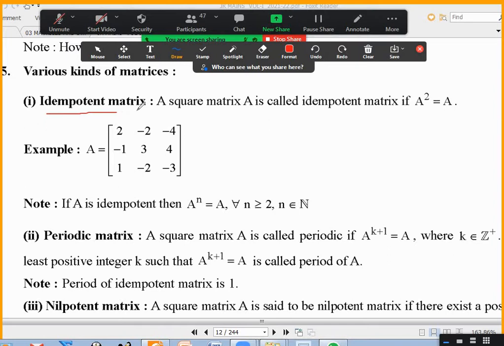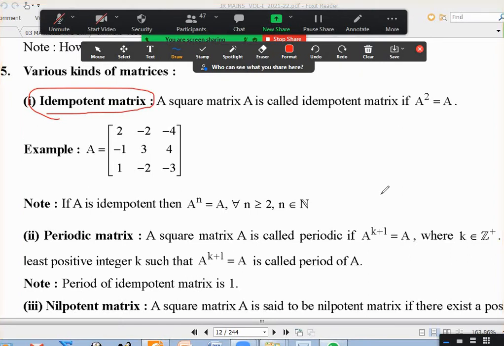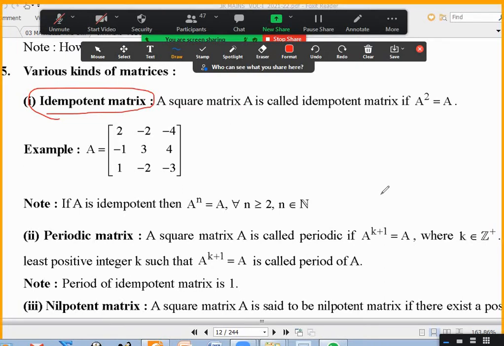Now, let us see if somebody can answer. If you take an idempotent matrix, can the determinant of that matrix be 5? You can take 2 by 2 order, 3 by 3 order, 5 by 5, I don't care, any order. Can the determinant of that matrix be number 5? Sir, I think no, sir. What can it be? If you take an idempotent matrix, what can its determinant be? Even number? Any even number, 2, 4, 6, 8.